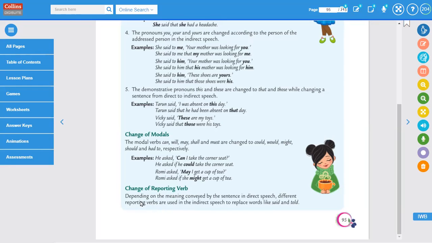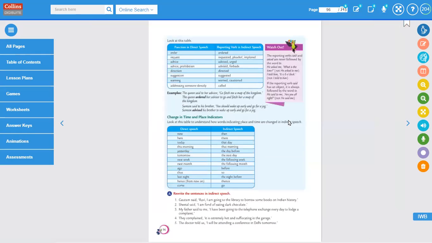Change of reporting verb. Depending on the meaning conveyed by the sentence in direct speech, different reporting verbs are used in indirect speech to replace words like said and told. So we cannot always use said and told all the time. That sounds boring and common: he said, they said, she told. No. Instead, we can use some other words as well.